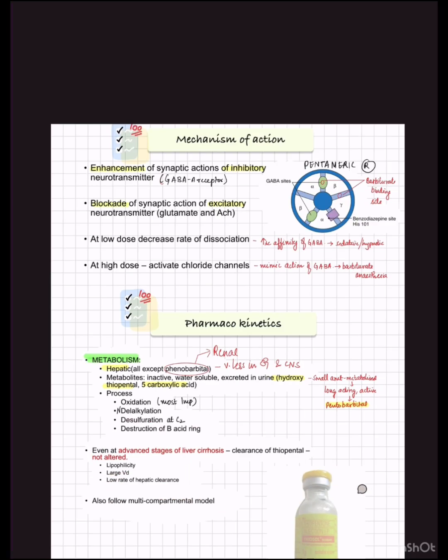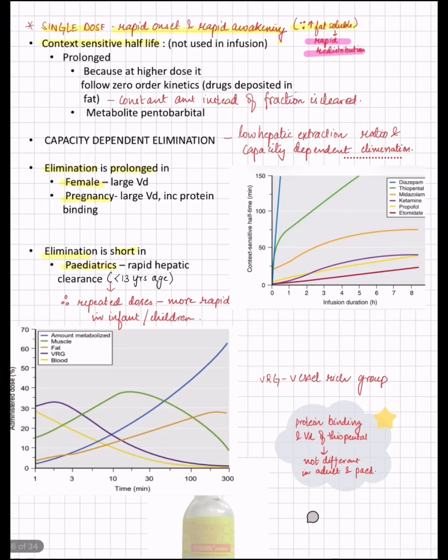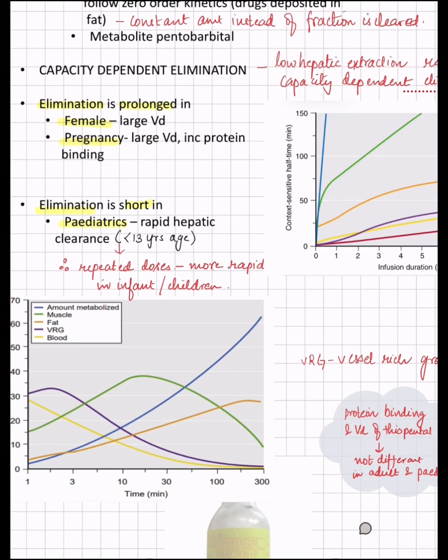Okay, coming to what happens after a single dose of thiopentone. After a single dose of thiopentone, it has rapid onset and rapid awakening. Why? Because we already discussed it is highly lipid soluble, which causes rapid redistribution. To understand it better, just see this graph. See, this is the administered dose percentage, this is the time duration.